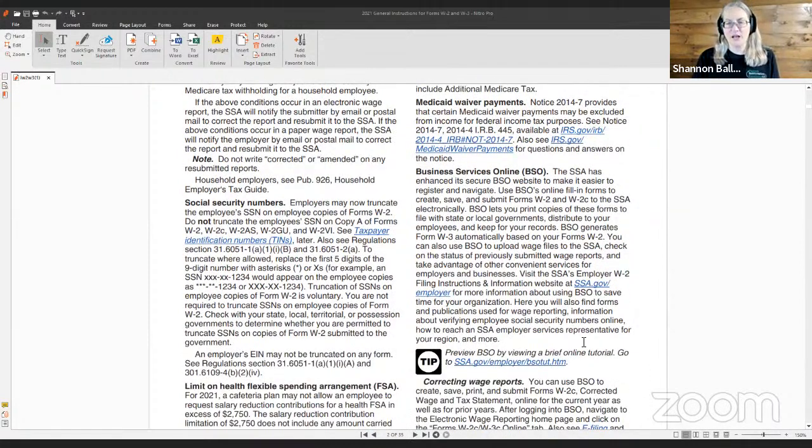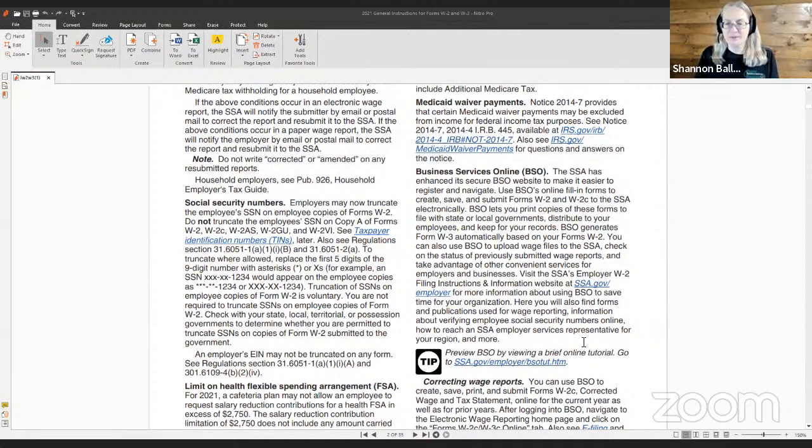Business Services Online. The Social Security Administration has enhanced its BSO website to make it easier to register and navigate. Use BSO's online fill-in forms to create, save, and submit Forms W-2 and W-2c to the SSA electronically. BSO allows you to print copies of these forms to file with state or local governments, distribute to your employees, and keep for your records.